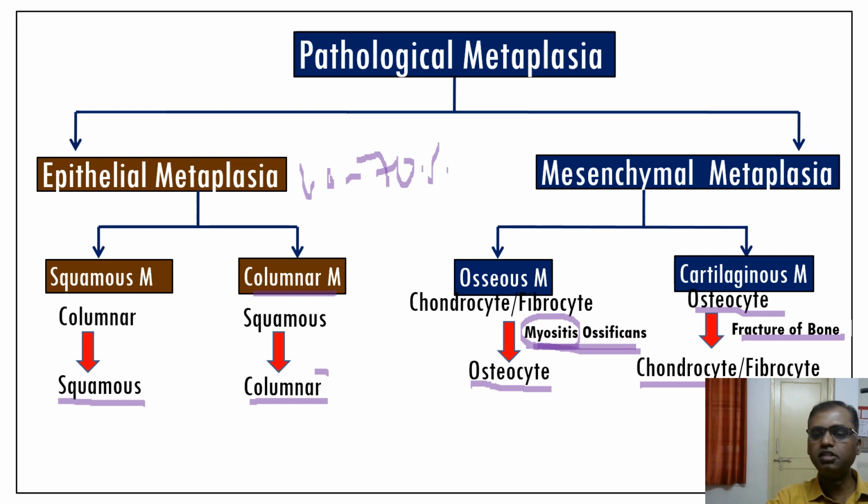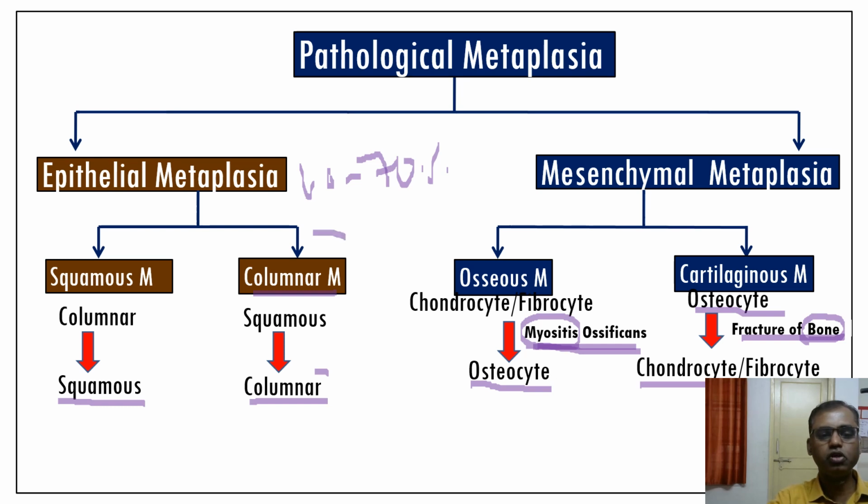So what is cartilaginous metaplasia? Normally the bone is made up of osteocytes. After a fracture of the bone, when the movement of the fractured bone affects these osteocytes, the normal osteocytes may be converted into abnormal chondrocytes. So the fracture of the bone is the typical example of cartilaginous metaplasia.